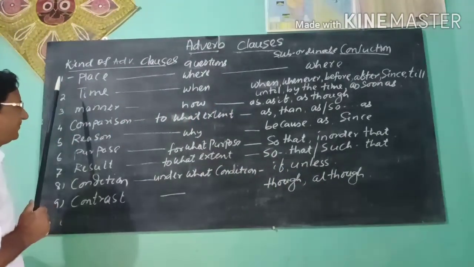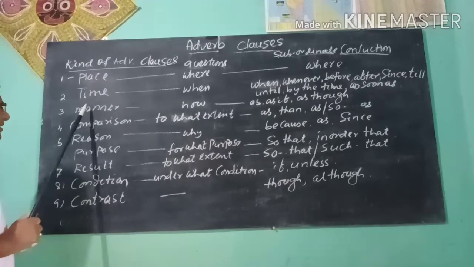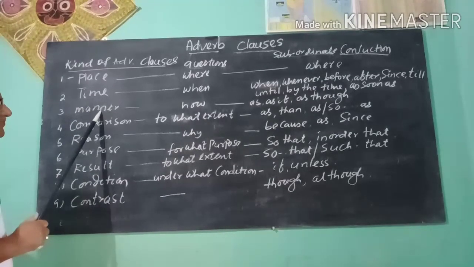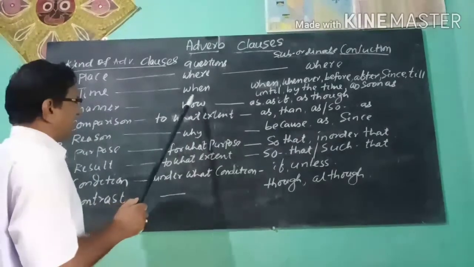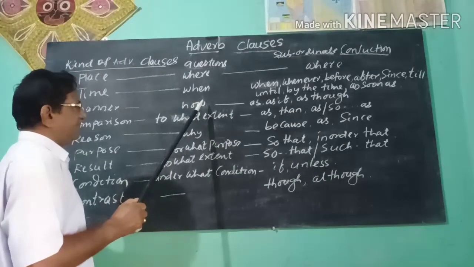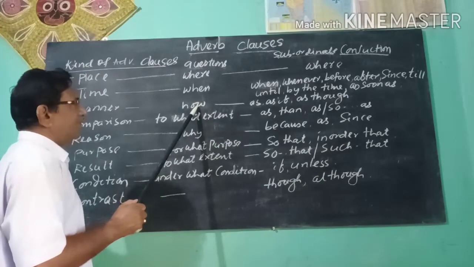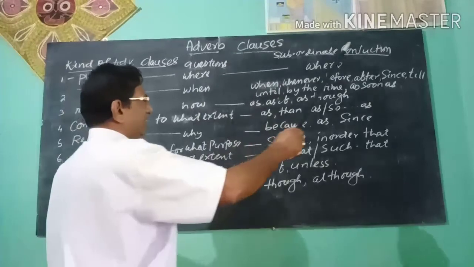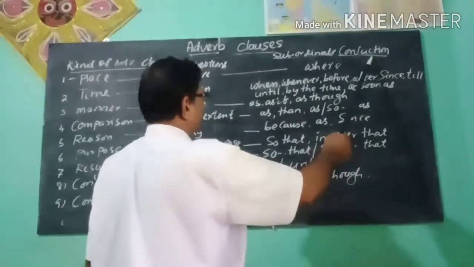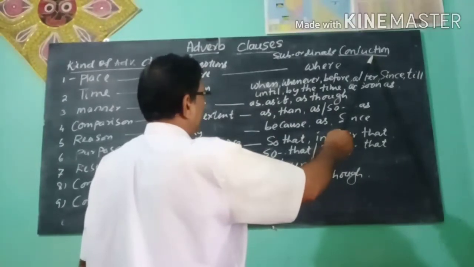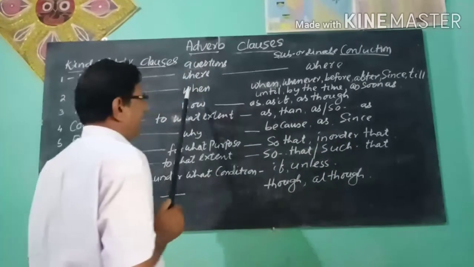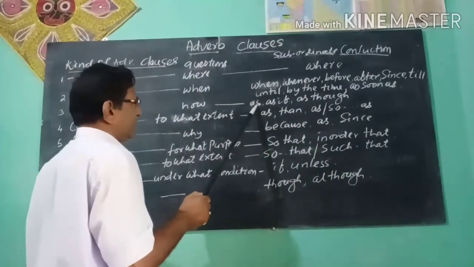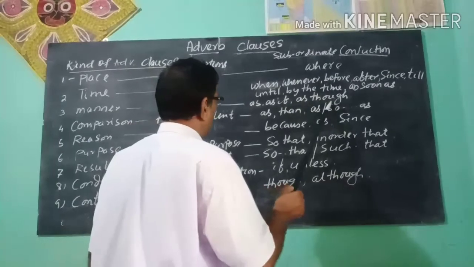You see, adverb of manner. The question asked is how. The subordinate conjunctions used before the adverb of manner are as if, as though.